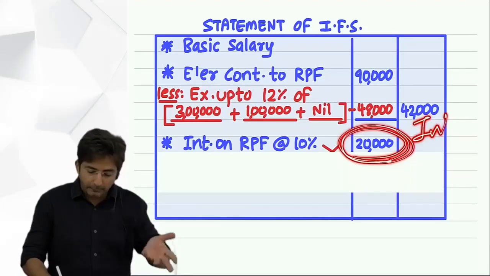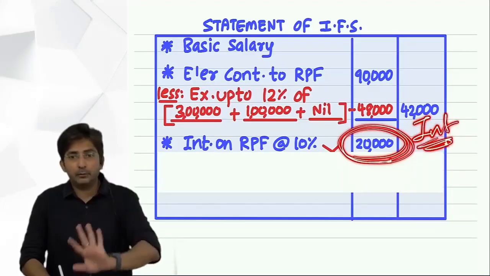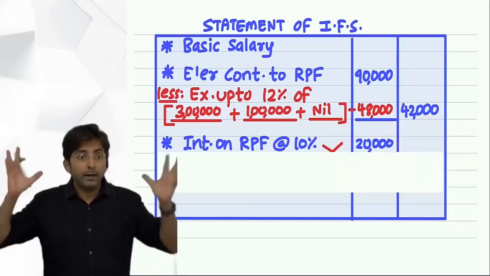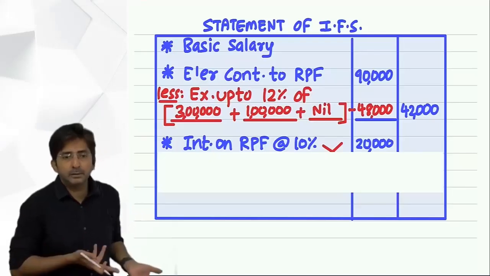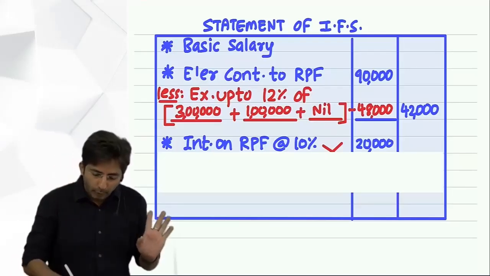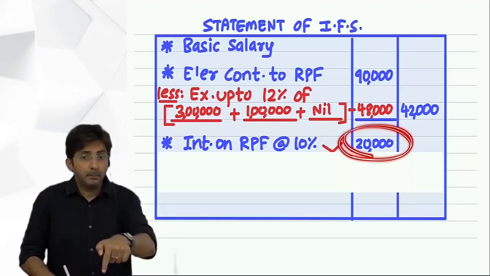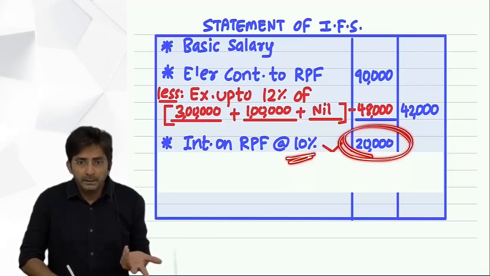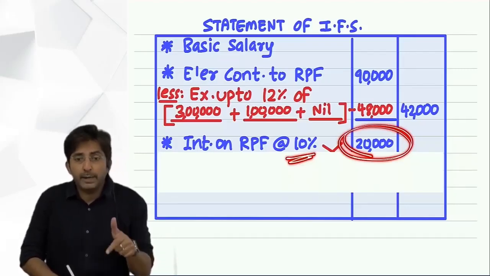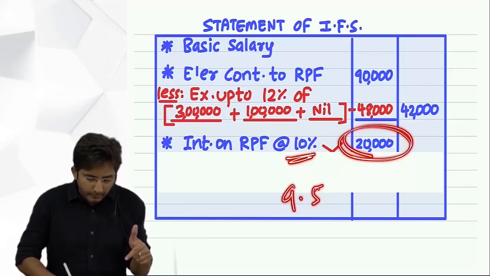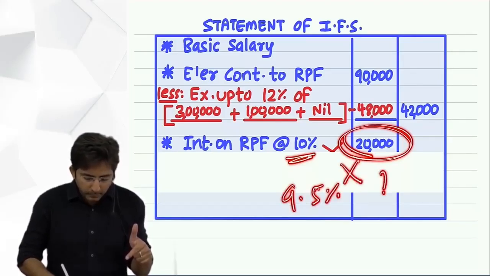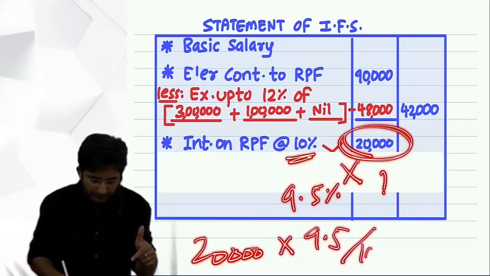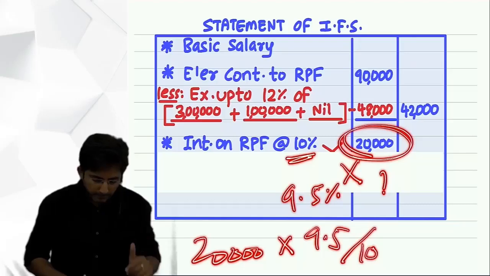This 20,000 itself is interest, and on interest you are calculating interest again. So that is wrong. Rate of interest we apply on the fund balance, and we don't know the fund balance in the question. And you will never know in the question. They will always give you the interest figure, but the given interest figure will be at some different rate. So we can use cross multiplication: if 10% rate gives me interest of 20,000, what will be the interest at the rate of 9.5%? That comes to 20,000 multiplied by 9.5 divided by 10. How much? 19,000. 19,000, okay.